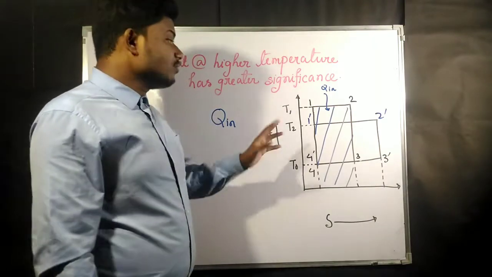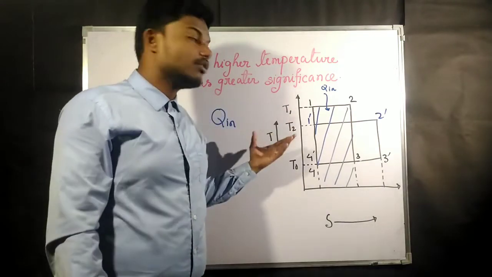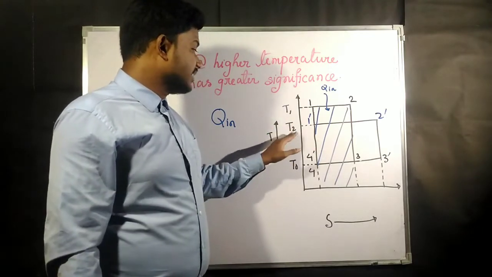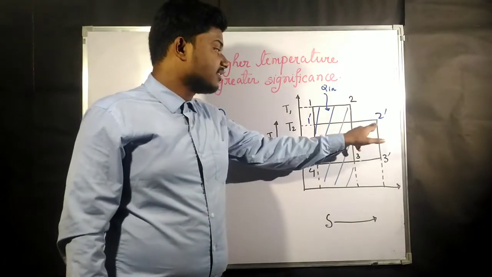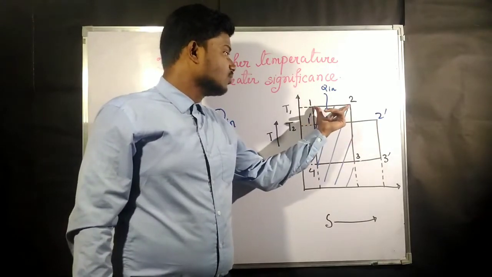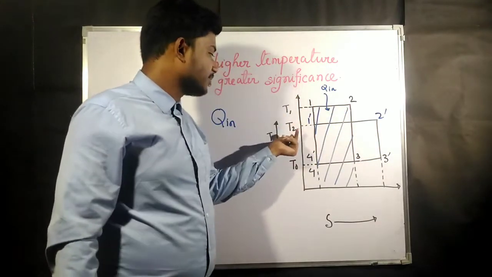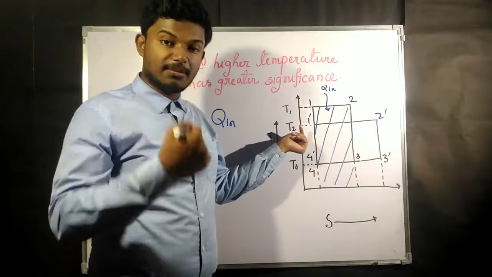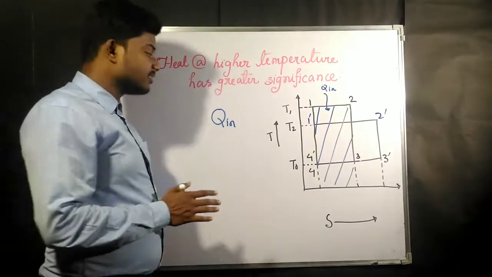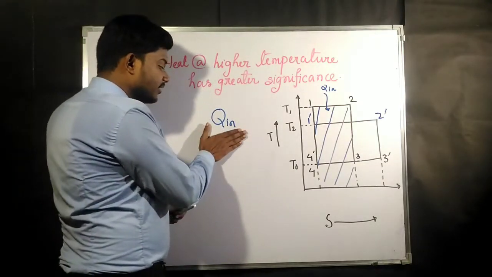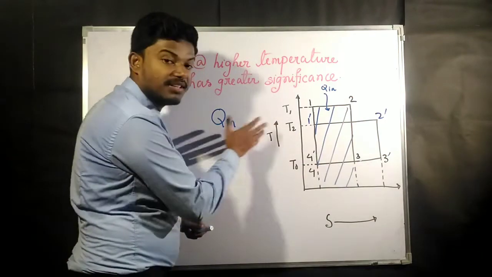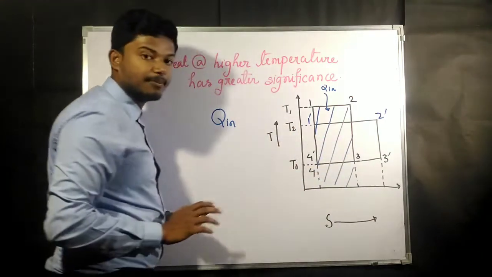Okay, now I am going to give the same amount of heat at T2 temperature. Now you are going to see that I have extended this diagram. Initially 1 to 2 was like this. Now I have lowered the temperature because we want to give heat at some lower temperature, and I have extended this. Why have I extended this? Because Q in is represented by area in the TS diagram.